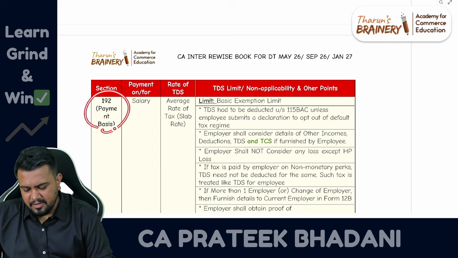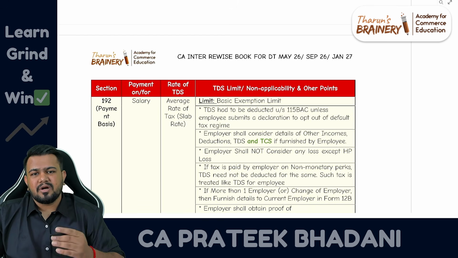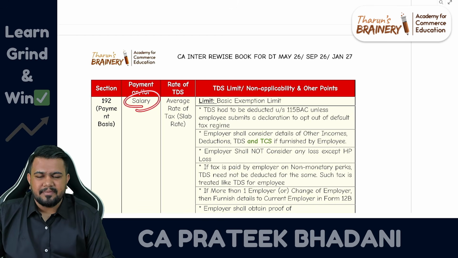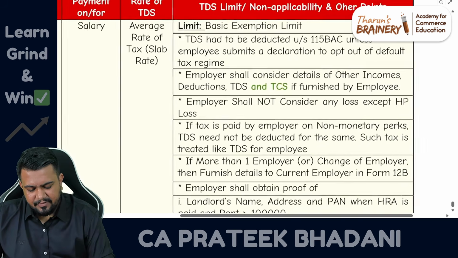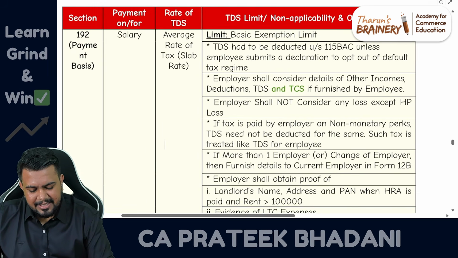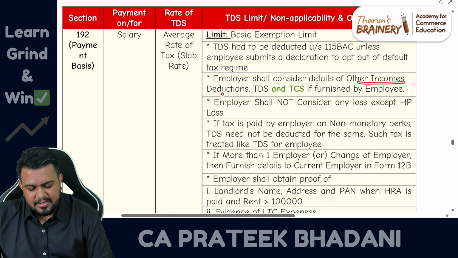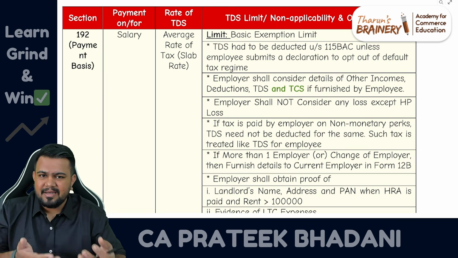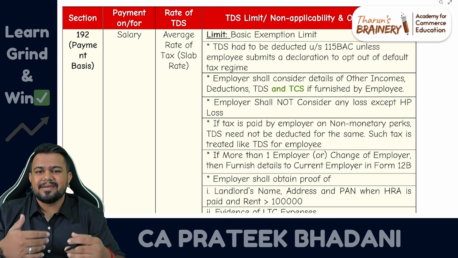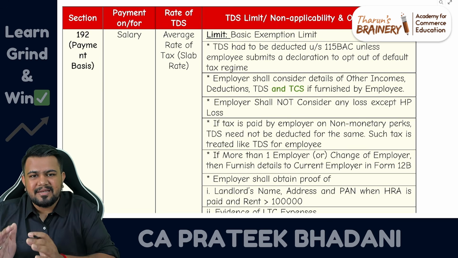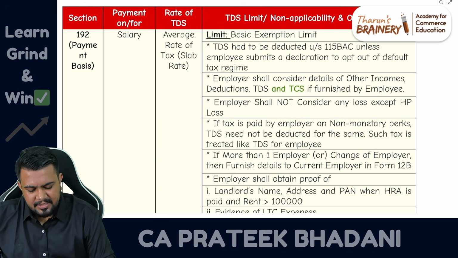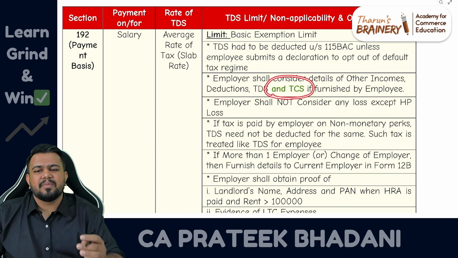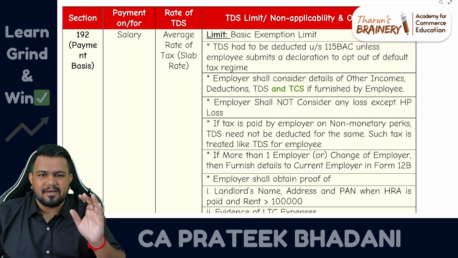Firstly, let us talk about section number 192, which talks about TDS in case of salary. So if an employer is deducting TDS on salary, earlier we studied that employer should consider the details of other incomes, deductions, TDS furnished by the employee. So employee will give the details of their other income also, their TDS also, their deductions also. It has to be considered by the employer. But now there is a change. Even TCS has to be considered by the employer.